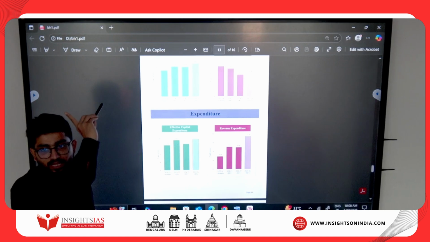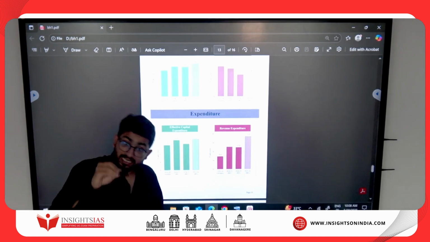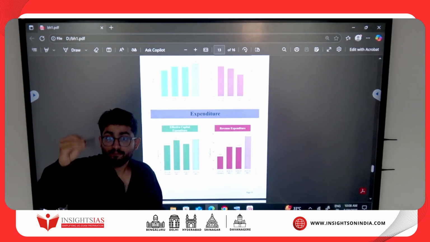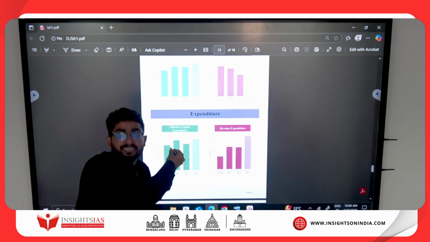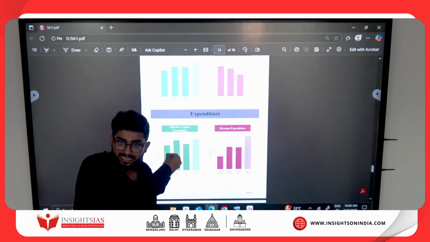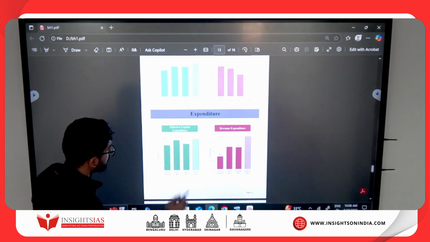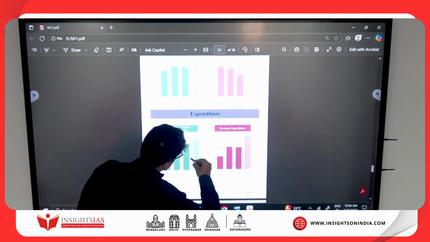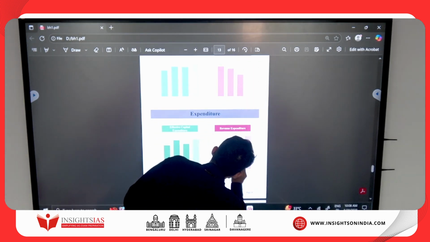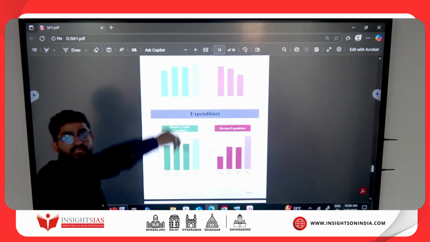I told you what is effective capital expenditure. So capital expenditure plus revenue expenditure, that was used for what? Building assets. Assets and liabilities are what? Capital. Is revenue expenditure continuously increasing? No. Increase, decrease, increase. So it's not a very swift phenomenon.